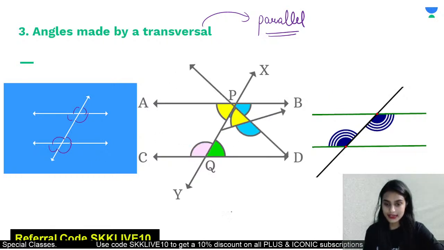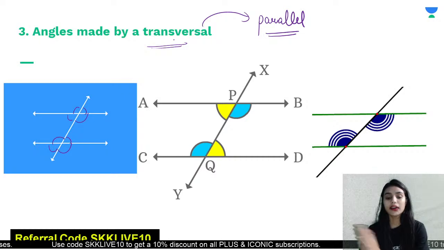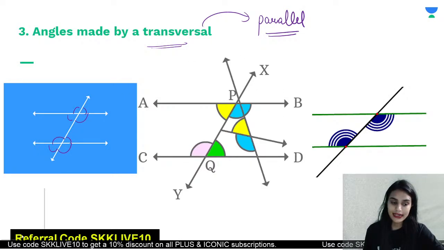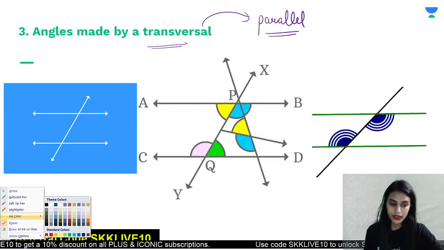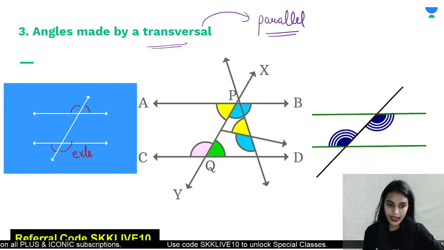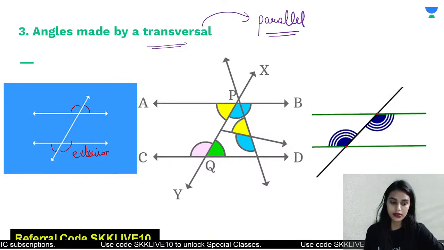Now class, whenever we have any transversal cutting the parallel lines, there are some angles formed. So class, let us quickly have a look at all these angles. First of all, we will get the interior and exterior angles. Now, this angle and this angle, this angle and this angle, these are called exterior angles because they are on the exterior, right?